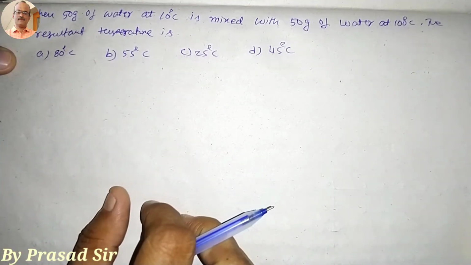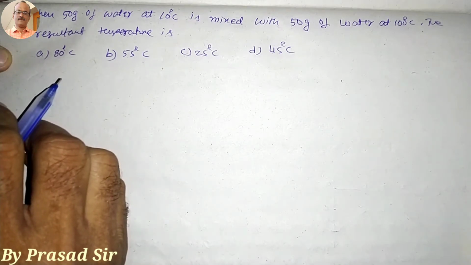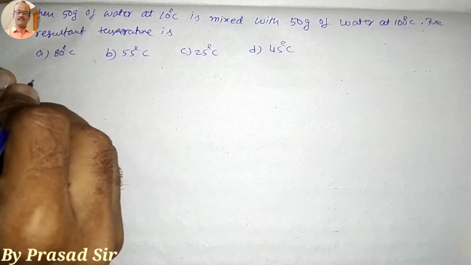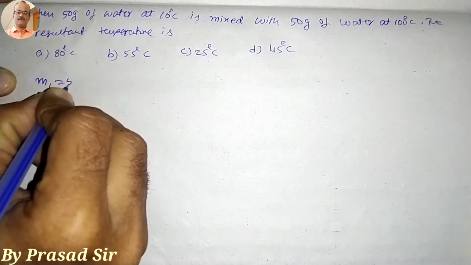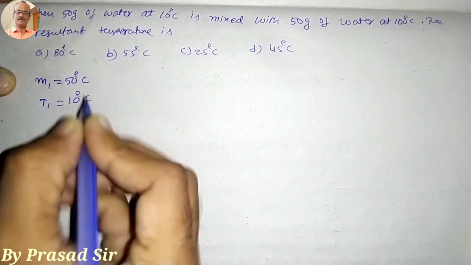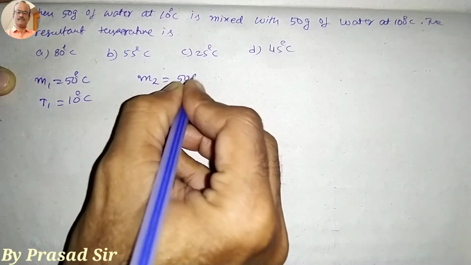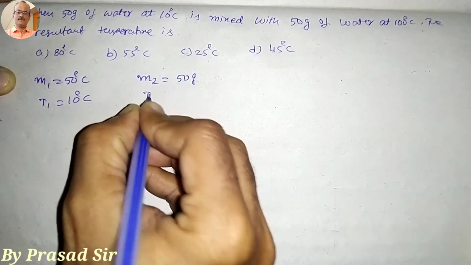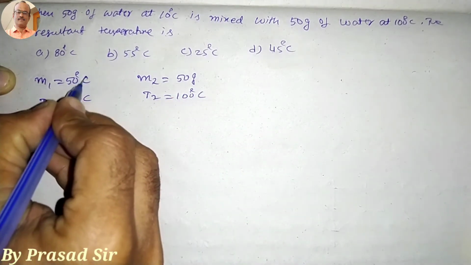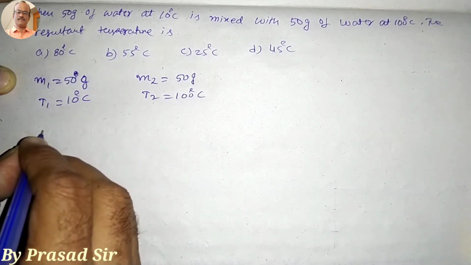Now here the question number 23. When 50 grams of water at 10 degrees centigrade is mixed with 50 grams of water at 100 degrees centigrade, what is the resultant temperature? First of all, we take the mass M1 is equal to 50 grams and T1 is equal to 10 degrees centigrade. This is mixed with the mass M2 is equal to 50 grams and T2 is equal to 100 degrees centigrade. Here I wrote it wrong. M1 is equal to 50 grams. So here the resultant temperature is required.